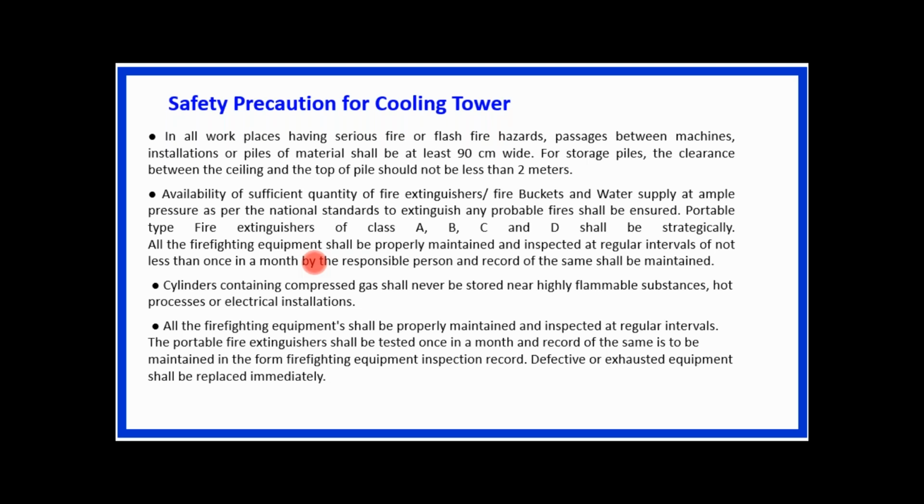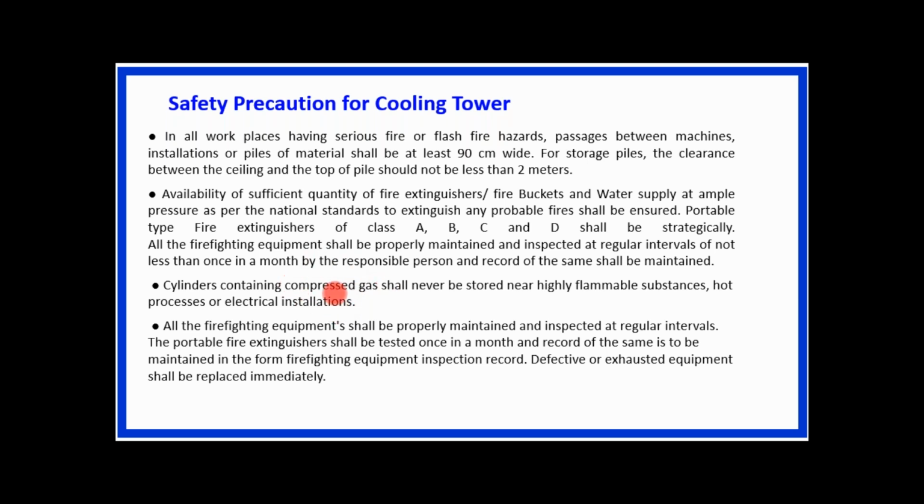We have already discussed the types of fire extinguishers like A, B, C, D, etc. in one of the sessions, so I'm not going into detail on what exactly these fire extinguishers are and the mechanisms for fire extinguishment. Cylinders containing compressed gas shall never be stored near highly flammable substances, hot processes or electrical installations.